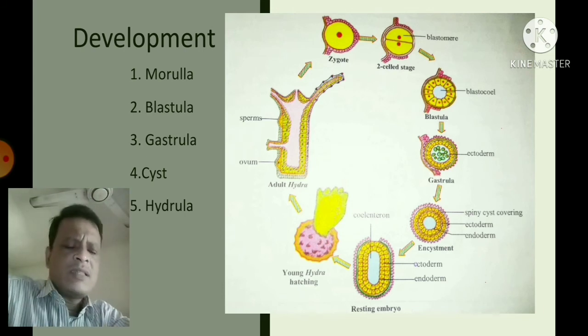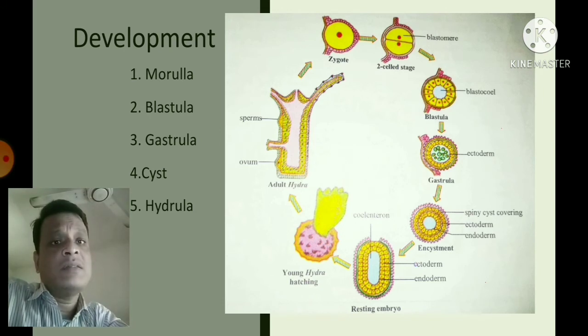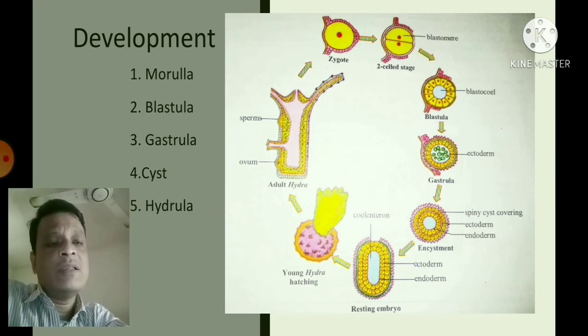But how is this gastrula formed in the case of Hydra? The ectodermal cells repeatedly divide to form numerous cells, and some of the ectodermal cells are delimited from the ectoderm into the blastocoel cavity to occupy the blastocoel space and arrange into another layer, which is called the endoderm layer.